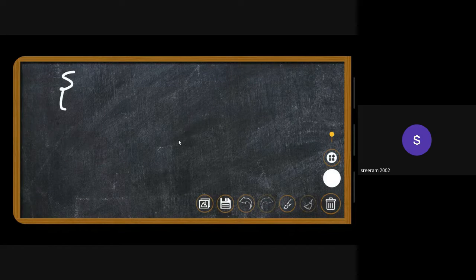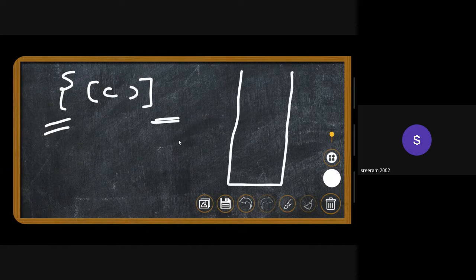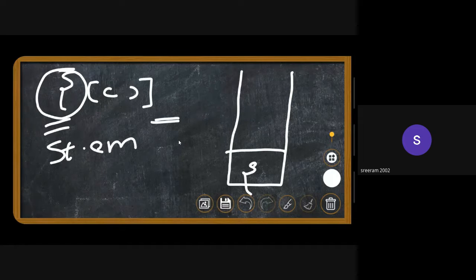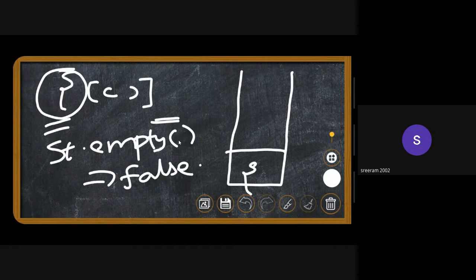Let's take the previous example. This time I'll not be keeping a closing curly brace, so I'll not be closing this curly brace. So what happens is that this element right here will remain in the stack. So the stack will not be empty after the traversal of the array. So stack empty is false, which means the sequence is not balanced. So this is the basic algorithm.